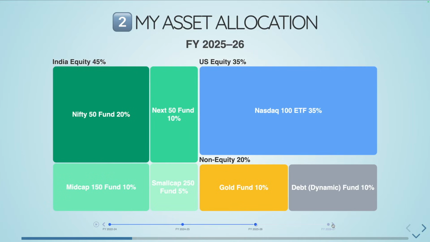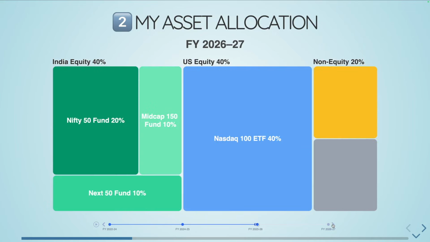So as the year is progressing, I started looking at what I will do next year, so I started building it out. This is where I stand today. If you look at this one, here I moved out of small cap. Out of the 5% I was allocating there, it is moved into US equity. Now, if you see this particular allocation, it's more symmetrical, right? So 80% into equity, 20% in non-equity.